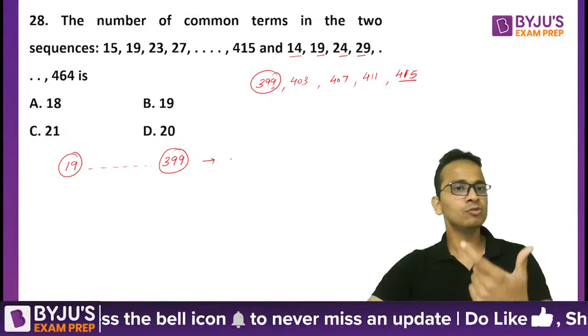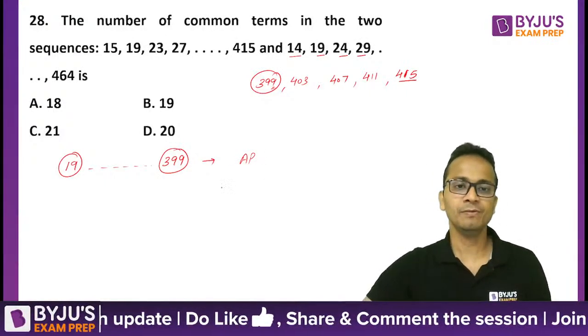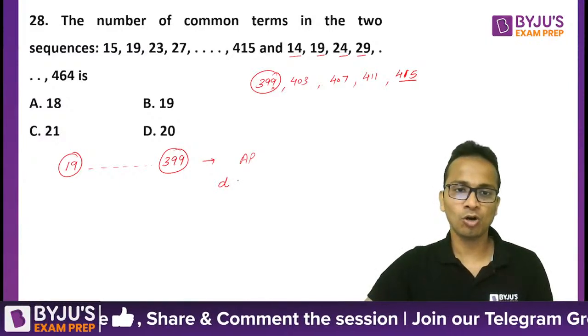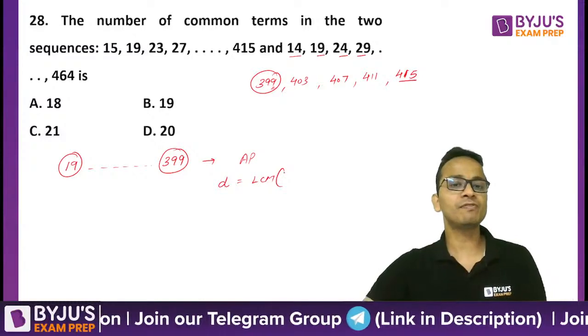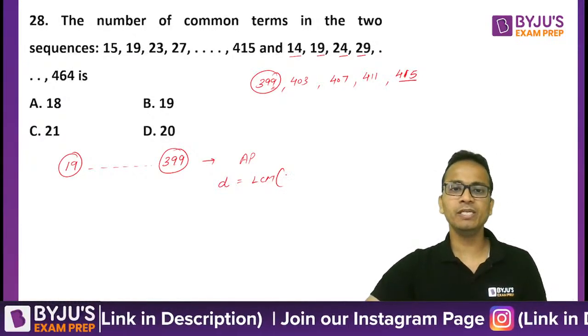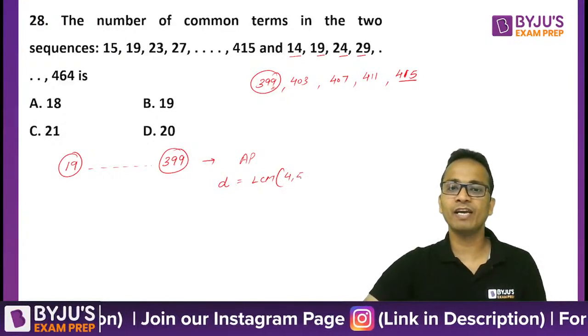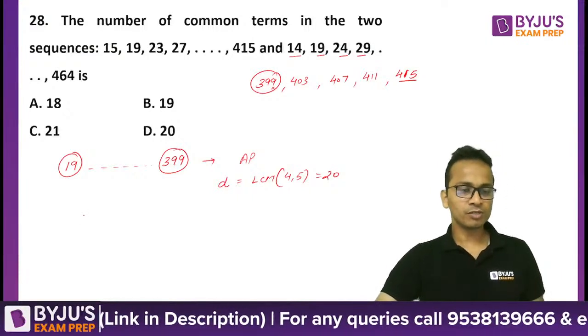These common terms of the above two series will also form an AP, with a common difference equal to the LCM of the common differences of the above sequences. So the common difference of this series will be the LCM of 4 and 5, which is 20. Now count the number of terms.